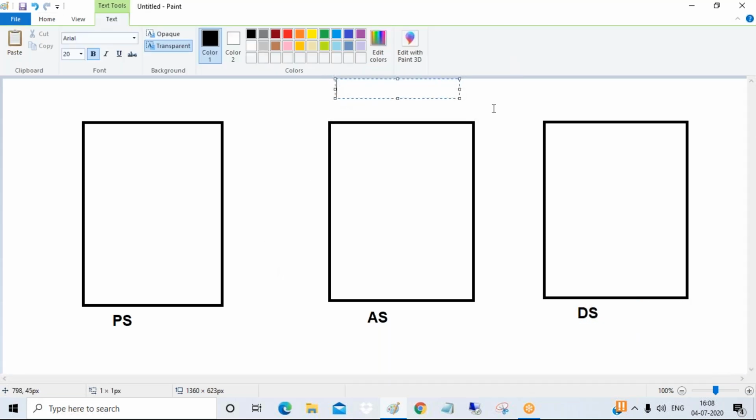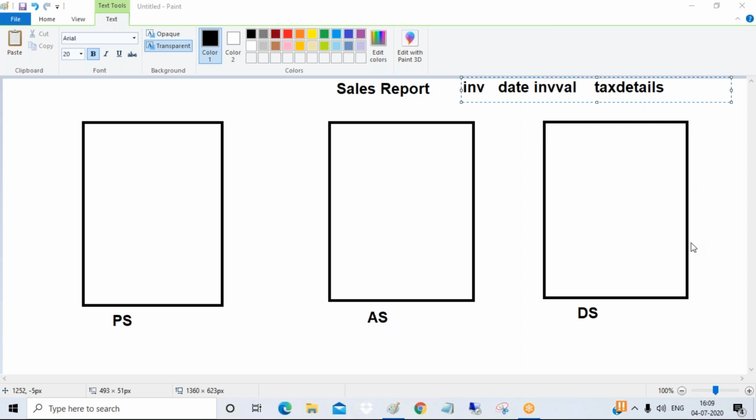Suppose I want to prepare a sales report. If you want to display a sales report with invoice number, invoice date, invoice value, tax details, and so on, tell me, guys, at the bare minimum, how many tables am I going to use to prepare an ordinary sales report in ERP? At least 2. Yes, at least 2.